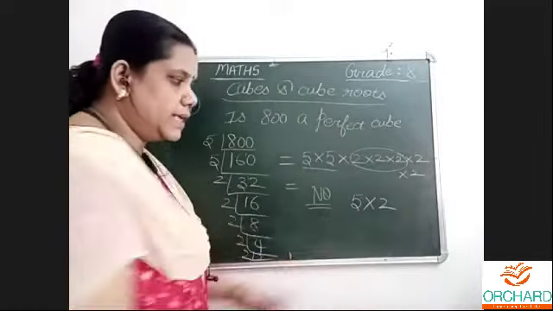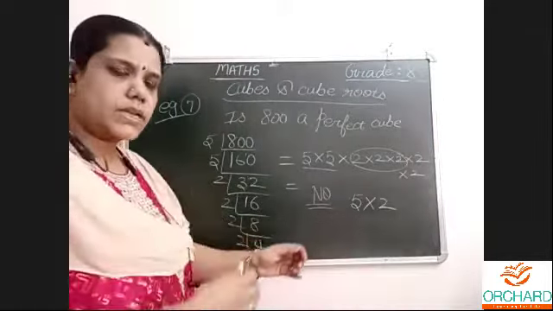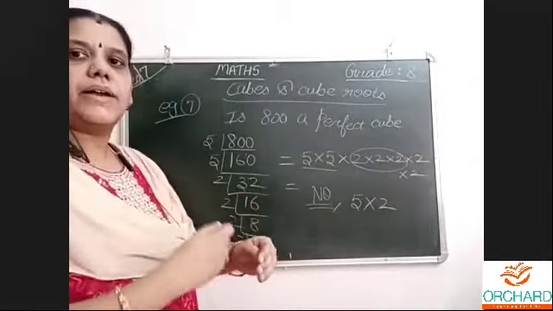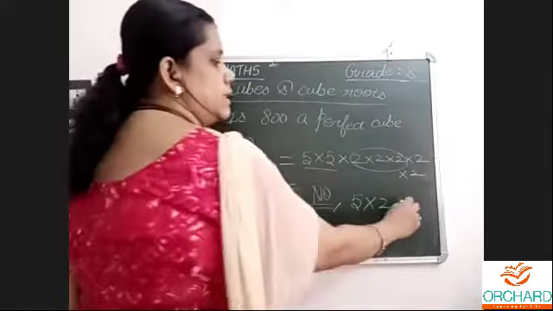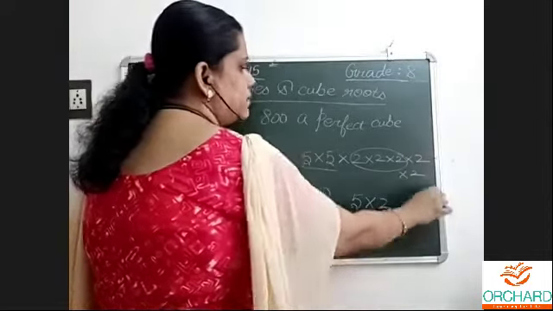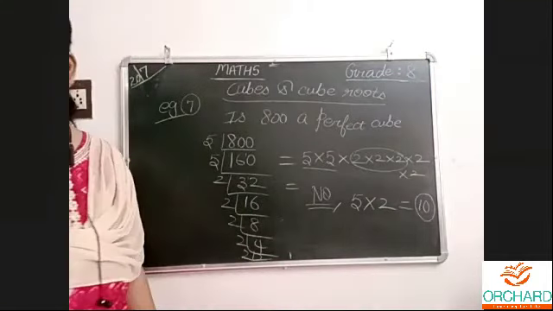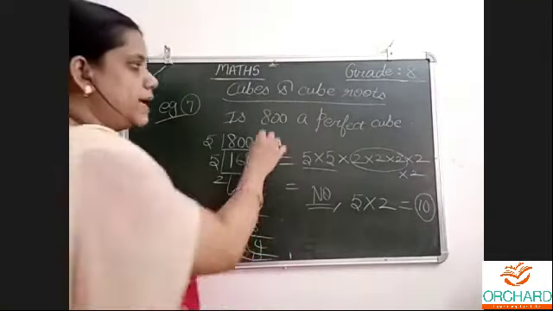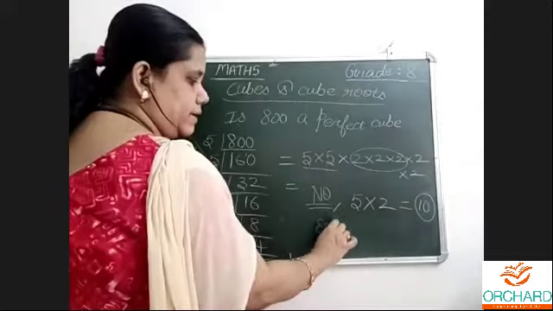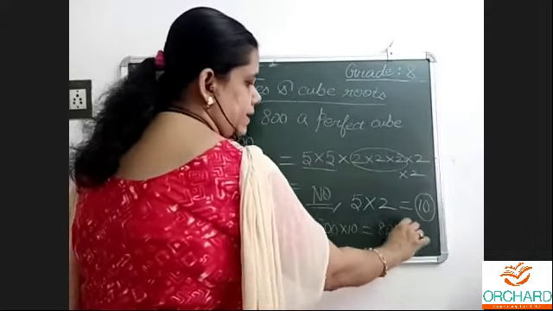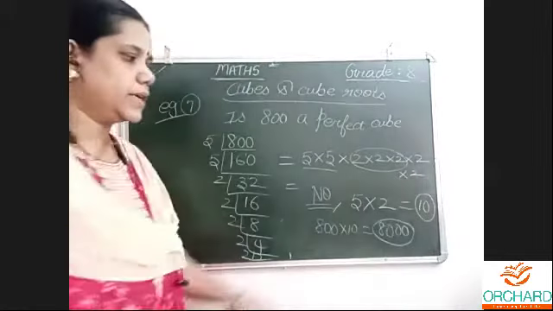One more 5 is needed and one more 2 is needed, which means 5 2s are 10 is needed. 10 means we should multiply the number by 10, not add. So when I multiply this 800 by 10, I get 8000, which will be a perfect cube.